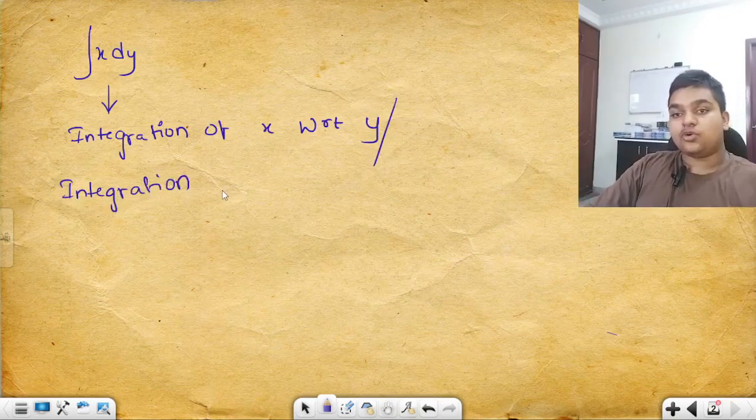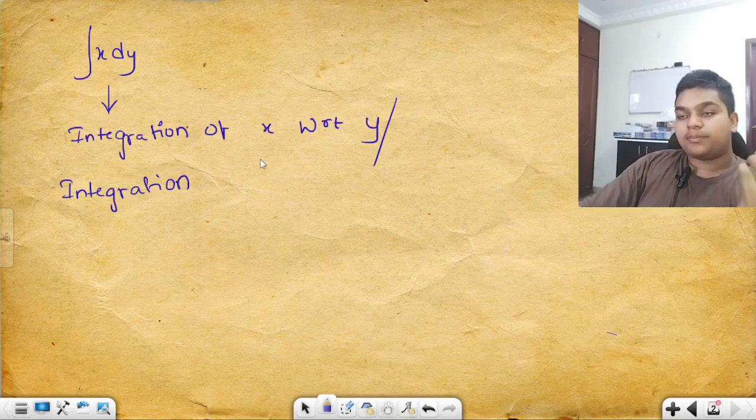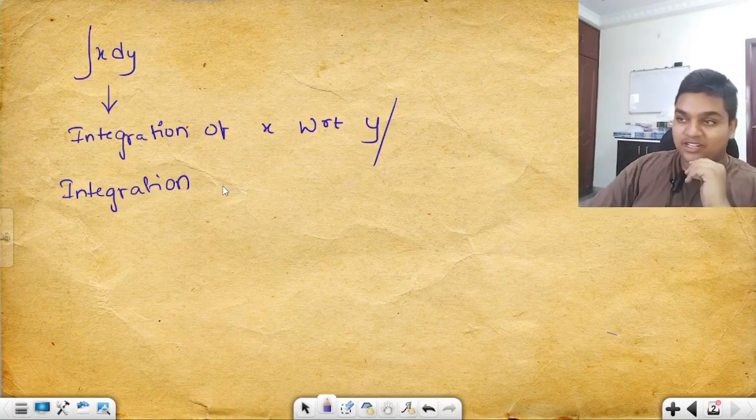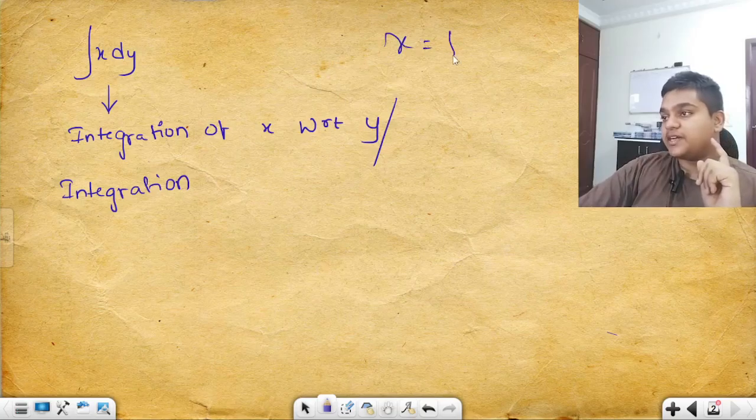I have already told you in the previous episode that we always integrate or differentiate the dependent variable with respect to the independent variable. Am I right? And this is our equation which we have taken today.